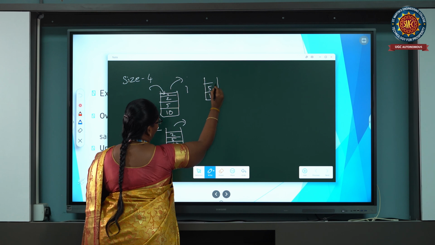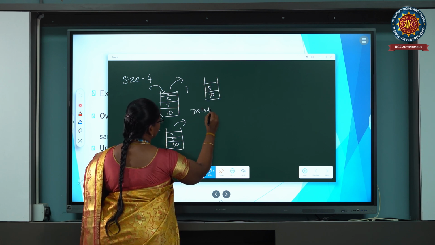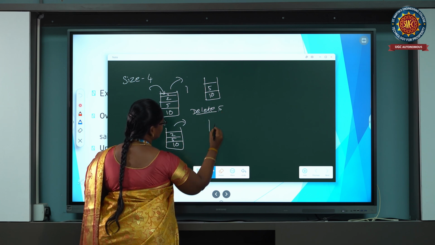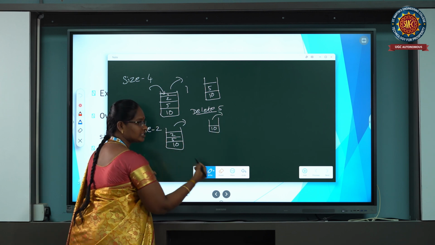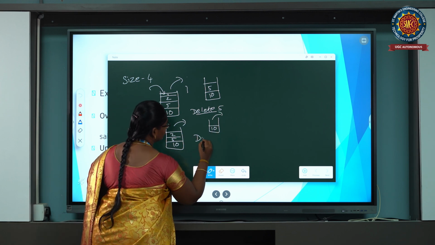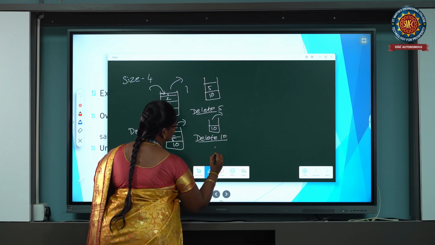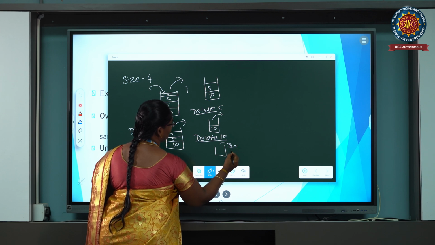10 and 5 only. Next I am going to delete 5. Okay, so what is that? The remaining ones, 10 values, will be there. Next I am going to delete 10. Okay, so 10 means 10 will be removed.